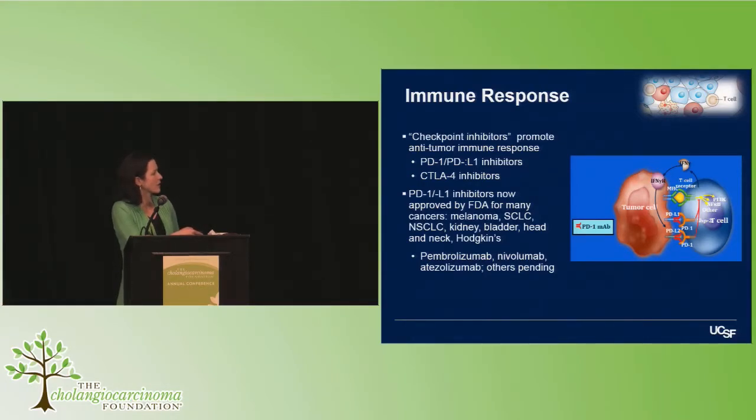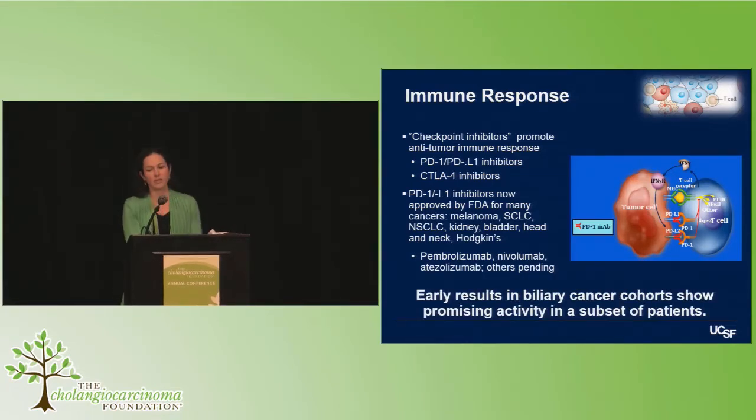So immuno-oncology has really been revolutionized by the advent of checkpoint inhibitors. We now have checkpoint inhibitors approved by the FDA for a variety of indications, including first melanoma, but also small cell lung cancer, non-small cell lung cancer, kidney, bladder, head and neck cancer, and Hodgkin's. That's just for PD-1 and PD-L1 inhibitors. We should also add ipilimumab in prostate cancer as a CTLA-4, a different type of checkpoint inhibitor with the same principle. For the PD-1 inhibitors, a variety of drugs are now labeled, including pembrolizumab, nivolumab, and atezolizumab, others pending.